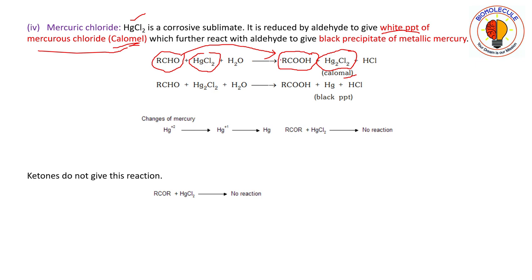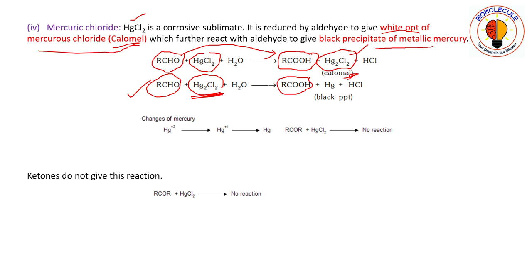And now this mercurous chloride further reacts with aldehyde to give black precipitate of metallic mercury. So this mercurous chloride will further react with another molecule of aldehyde. The calomel thus formed will react with another molecule of aldehyde to give you another molecule of corresponding carboxylic acid.